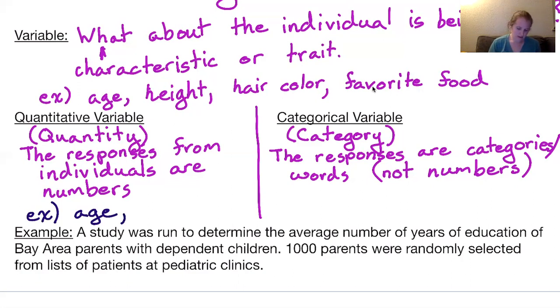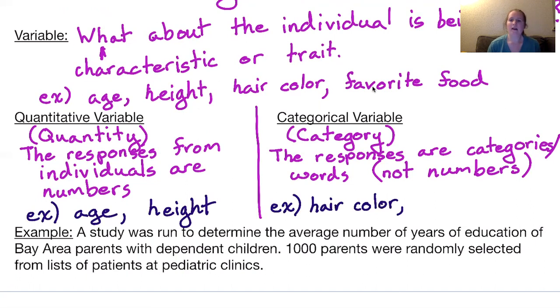So height is also a quantitative variable. Categorical: hair color is not a number. And similarly, favorite food is also not a number.